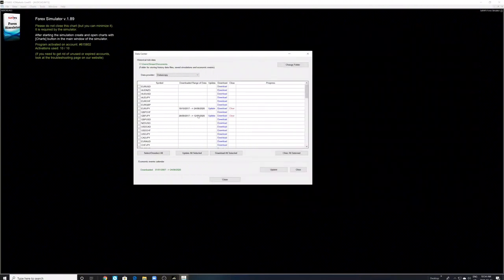All right, so GBPJPY, we have to make sure we've got the updated chart over here, and we also have to make sure the news is updated. We're going to update the news, make sure it's recording. Okay, perfect, it's being recorded. We close this, and now we start a new simulation. Let's go towards 2019, May 19th, Sunday. We're going to go to GBPJPY.